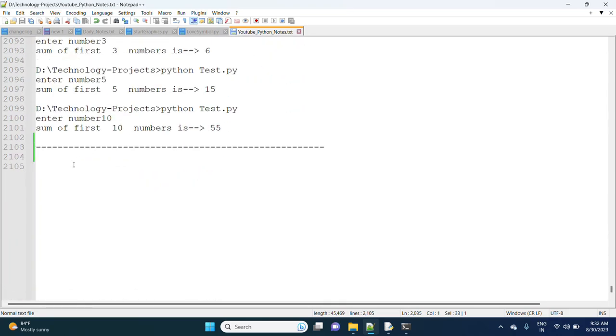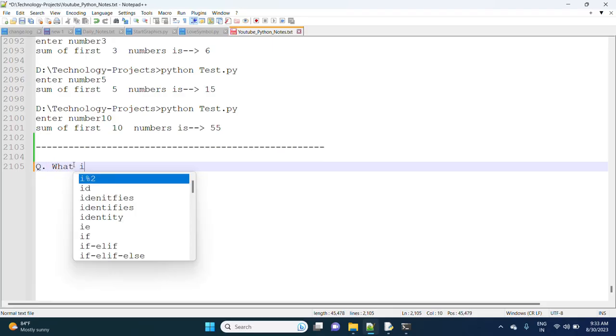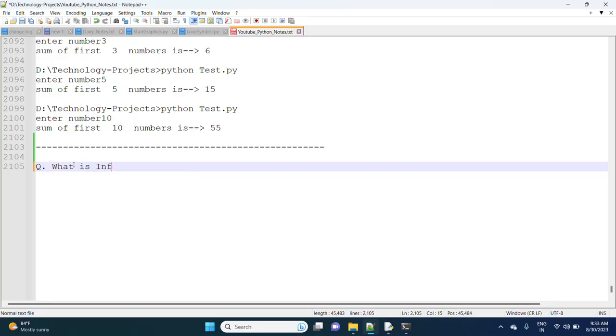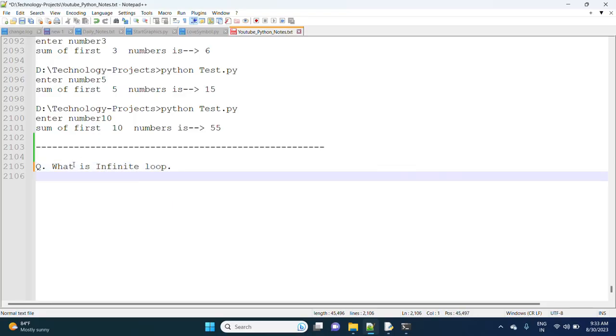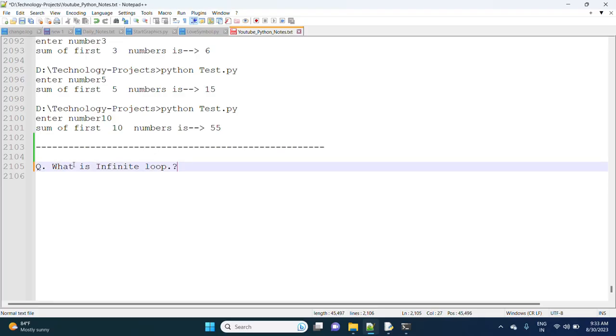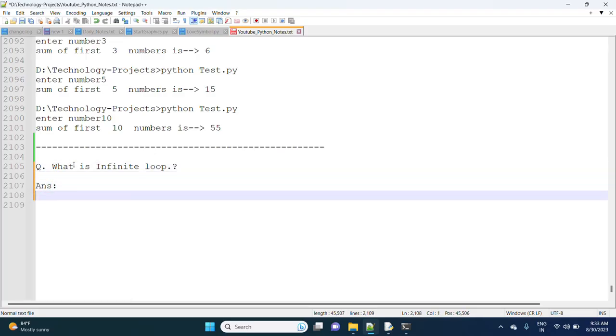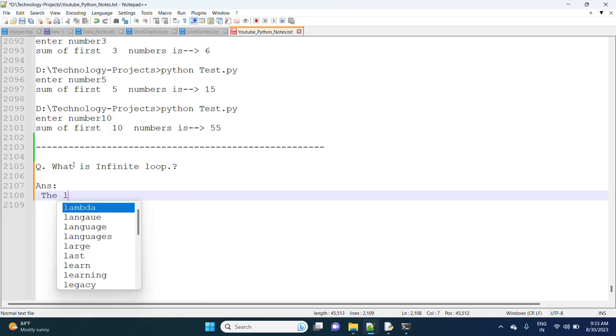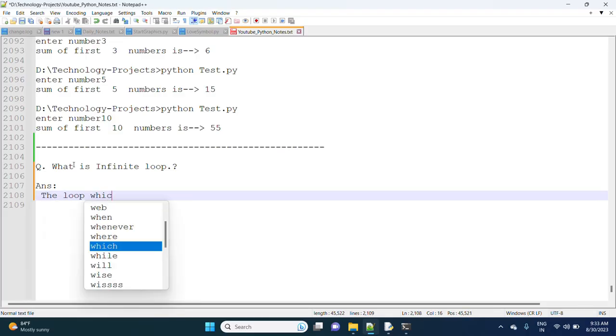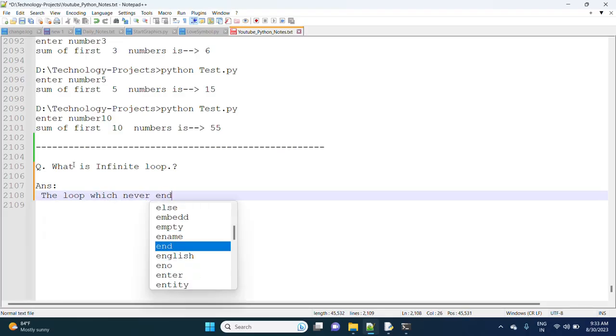Next, today's concept is the infinite loop. What is an infinite loop? It is a loop which never ends in its lifetime.